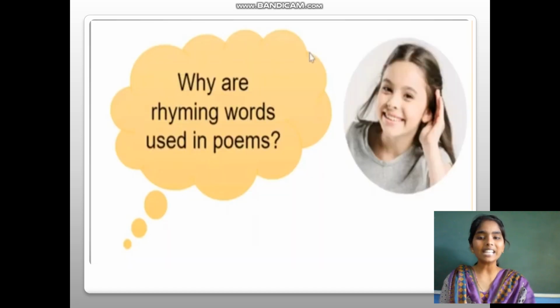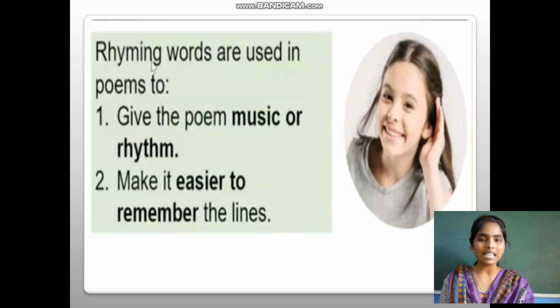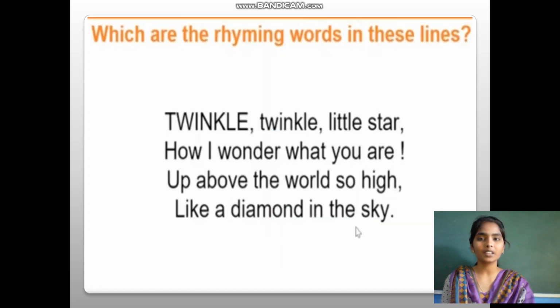Why are rhyming words used in a poem? What is the need of using rhyming words? Let's learn. Rhyming words are used in a poem to give the poem music or rhythm and make it easier to remember the lines. Isn't it? When we listen to songs, we remember them for a long time. So because of that, we use rhyming words to remember for a long time.